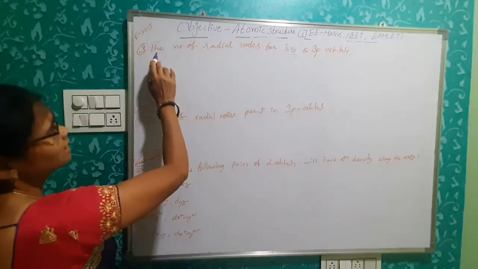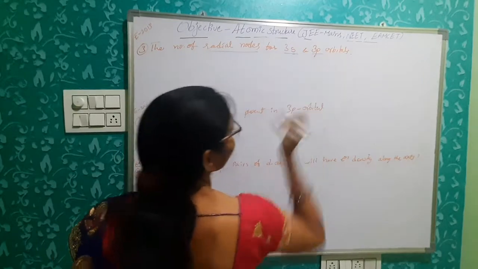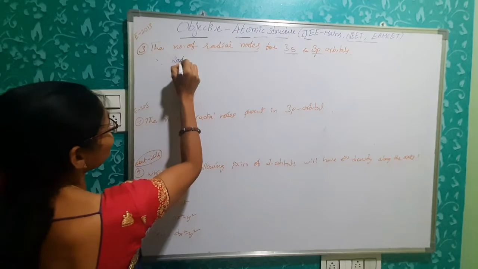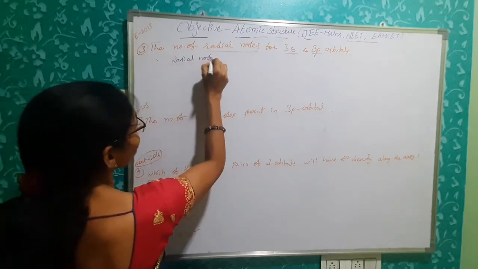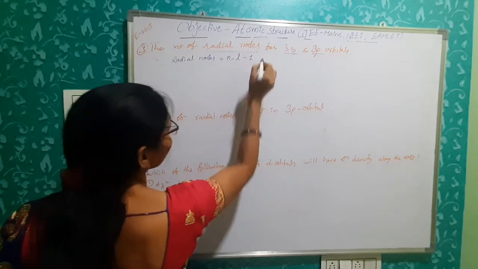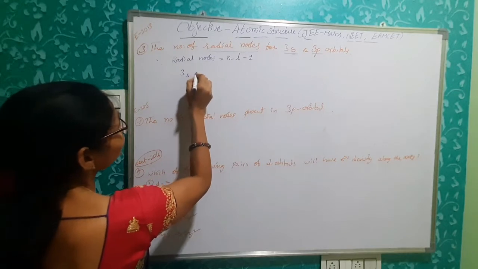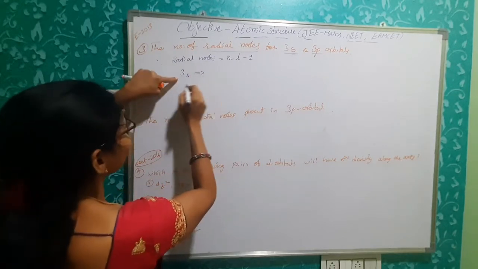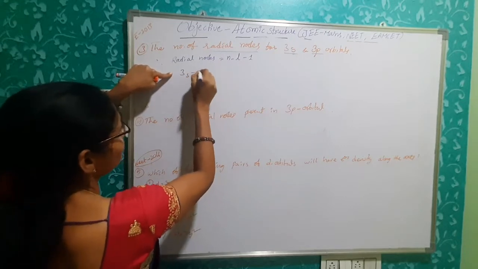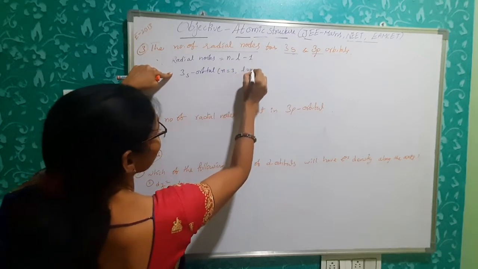Third problem. The number of radial nodes for 3s and 3p orbitals. So what is the formula for radial nodes? Radial nodes is equal to n minus L minus 1. Okay. So for 3s orbital, n is equal to 3 but L is equal to 0.